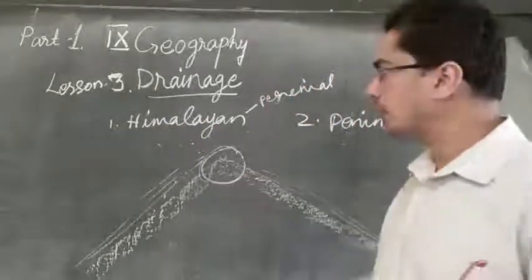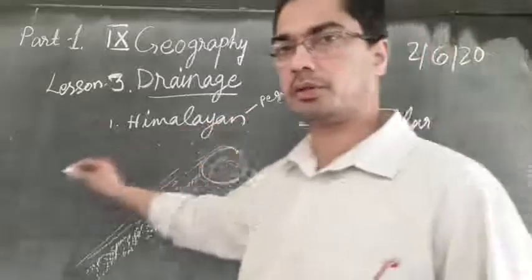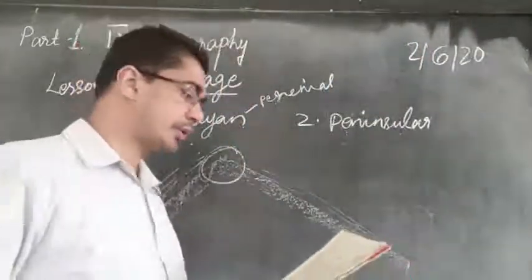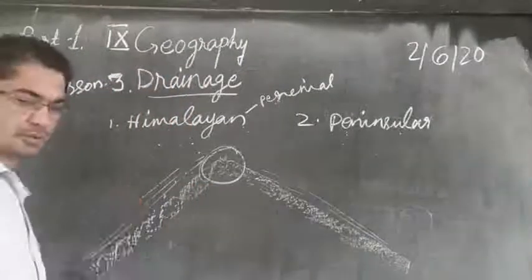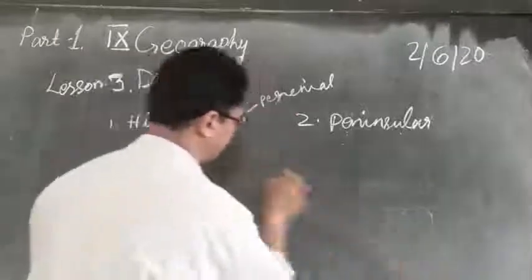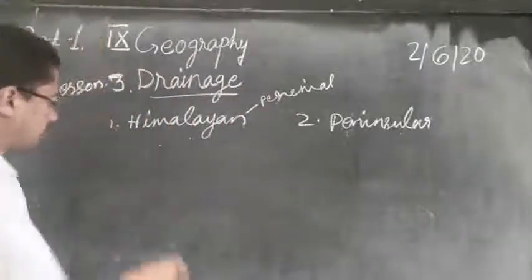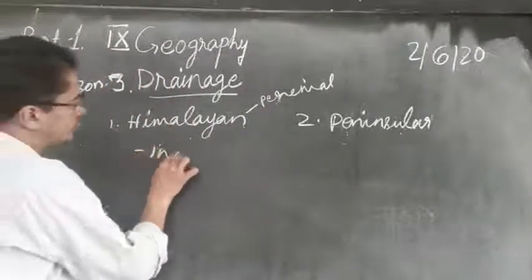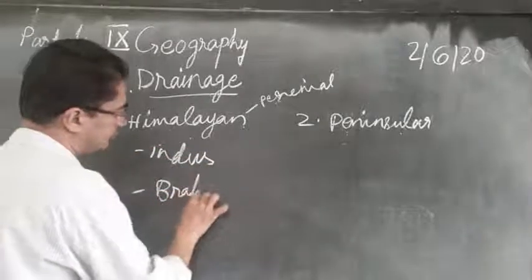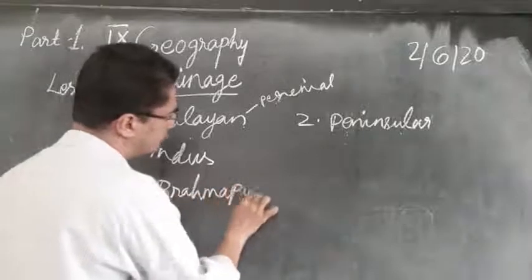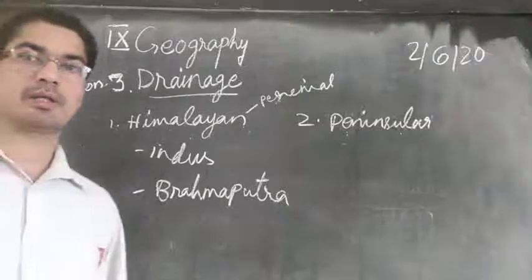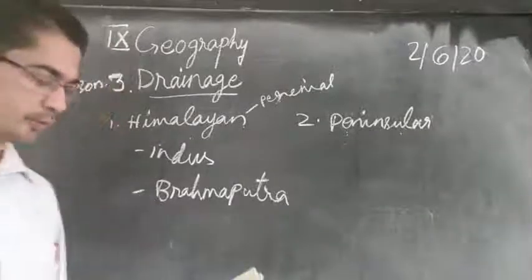Then the two major rivers originating from Himalaya are Indus and Brahmaputra.